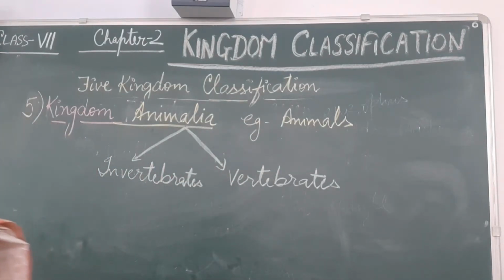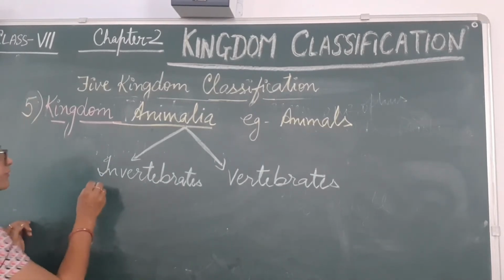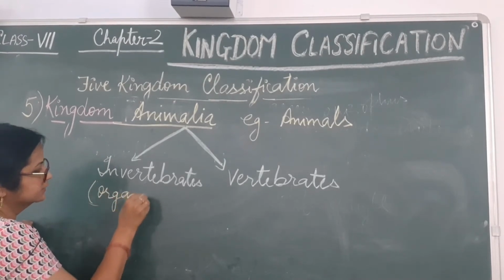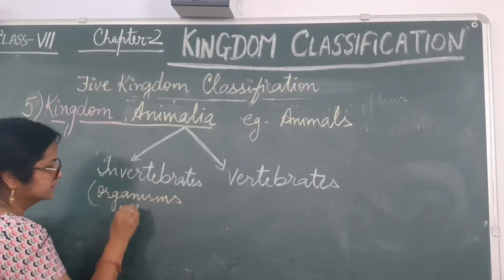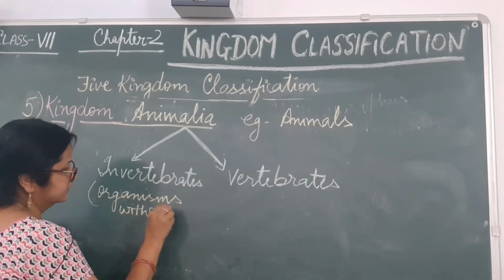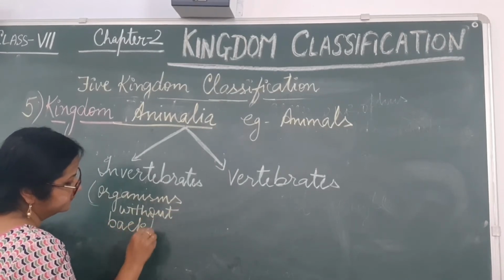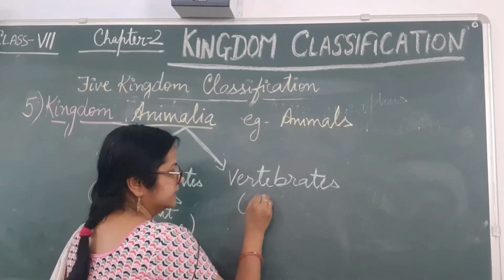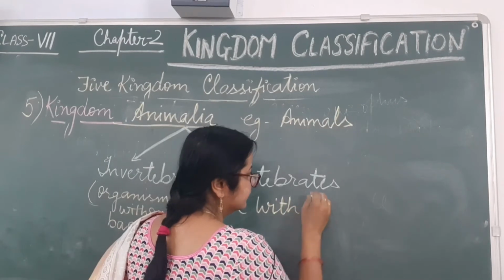Invertebrate meaning is the organisms without backbone come under invertebrates. And vertebrate means organisms with backbone.